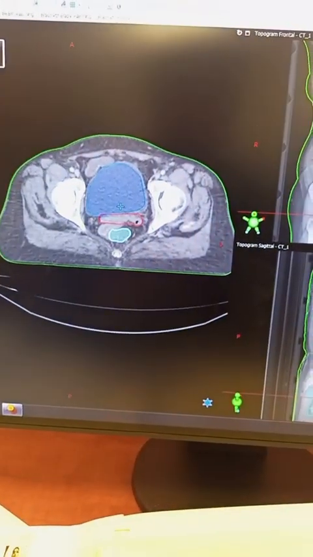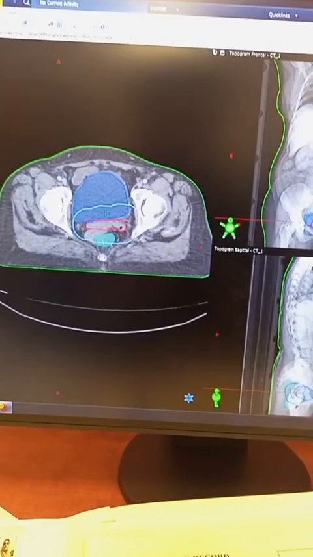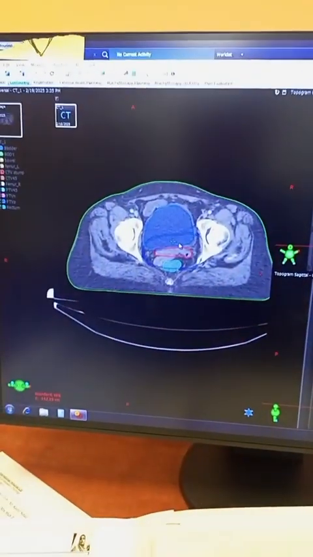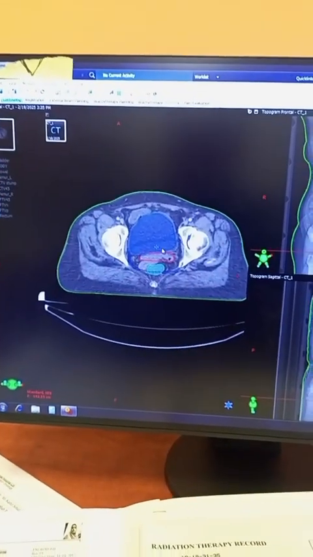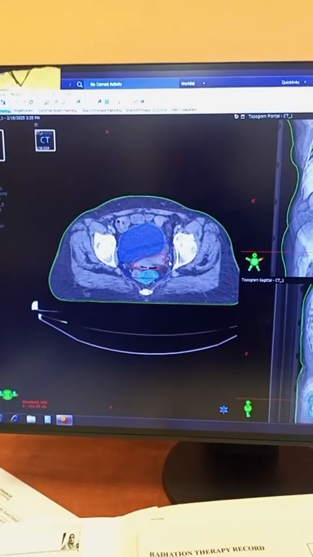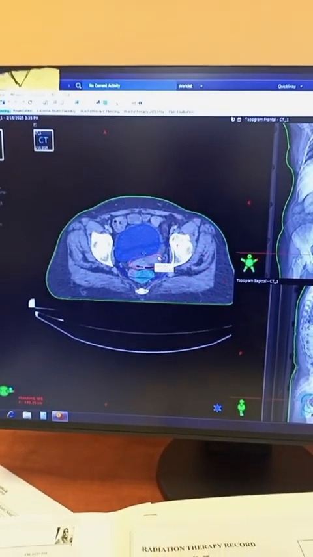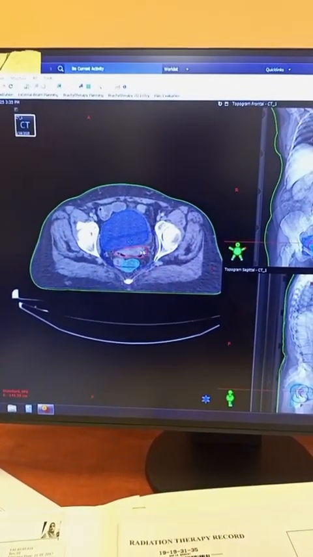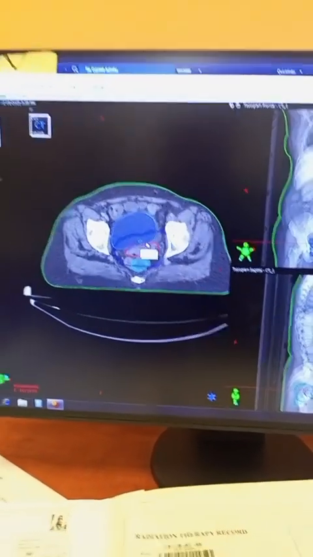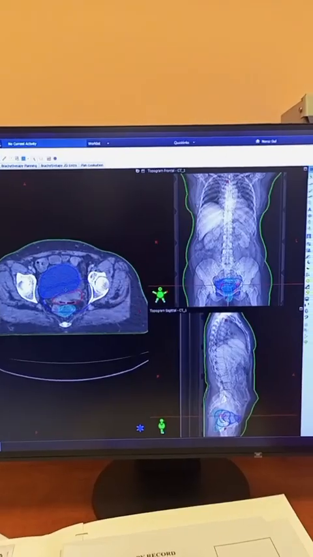Then we give extra margin to the stump, and we call this the PTV. We have given a 1 centimeter margin as per EVIQ guidelines. So we are going to radiate this stump and this extra margin.